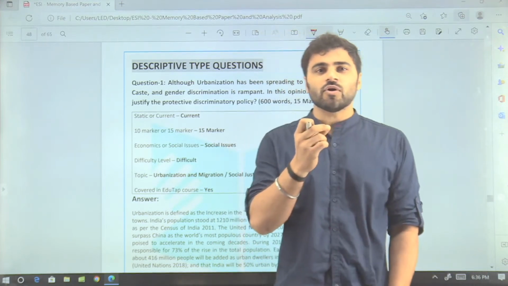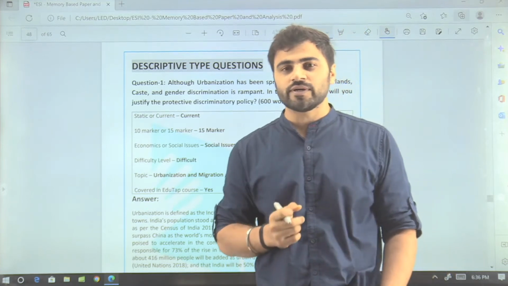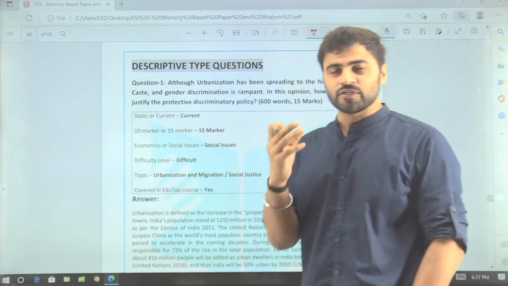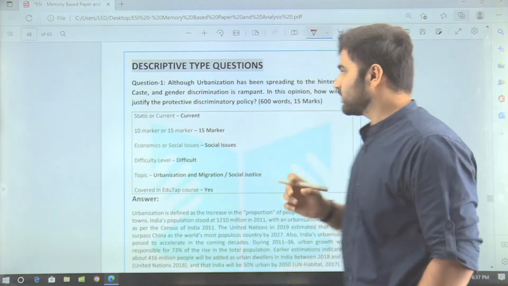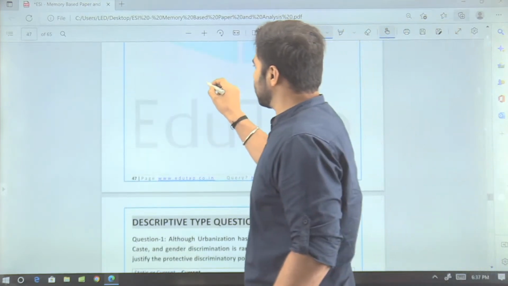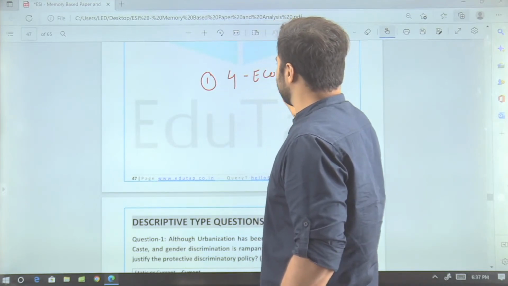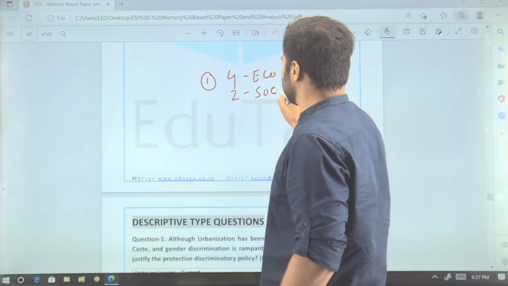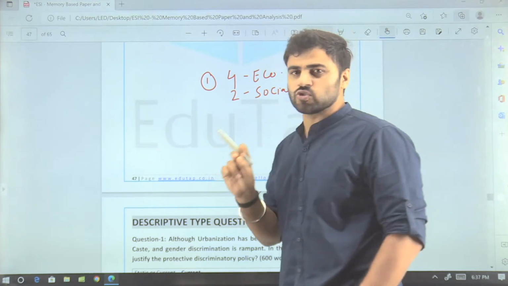So guys, if we talk about descriptive questions in this year's RBI Grade B Phase 2 2022 examination, there are a few points which you should keep in mind while preparing for next year's examination. So basically this is the analysis. Number first is that this year 4 questions were asked from economics, and 2 questions were asked from social issues. This is the very first analysis which you should understand.